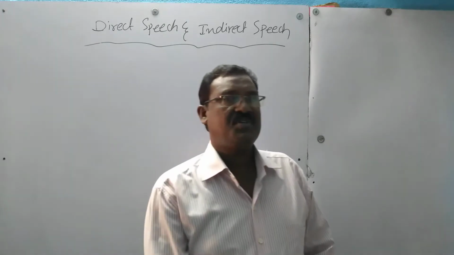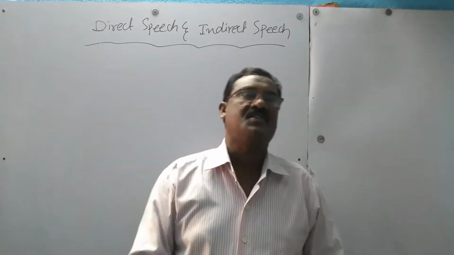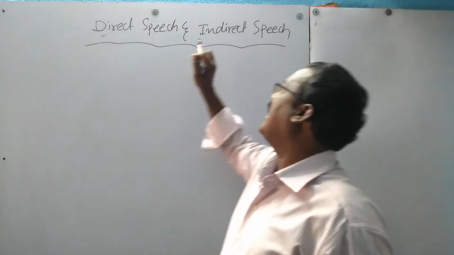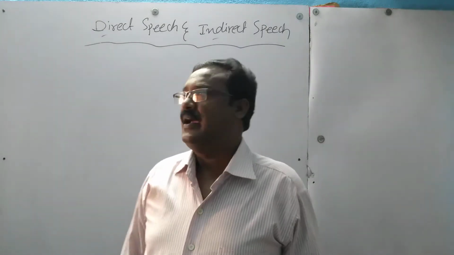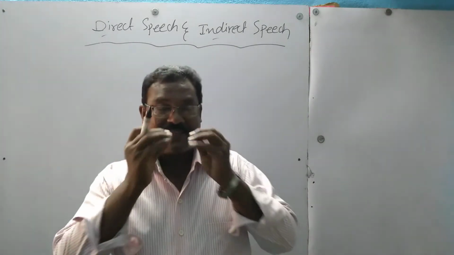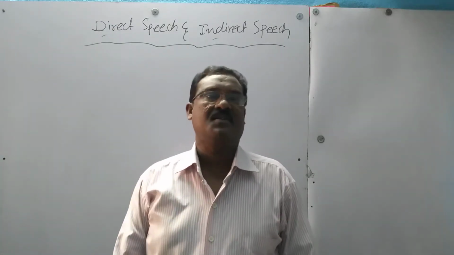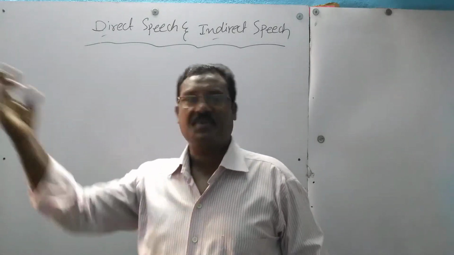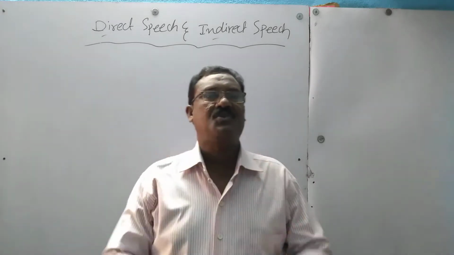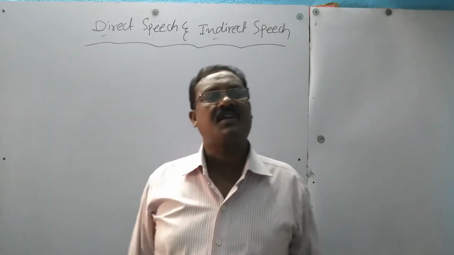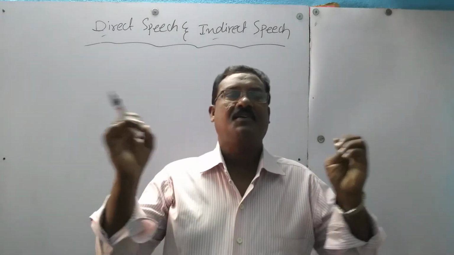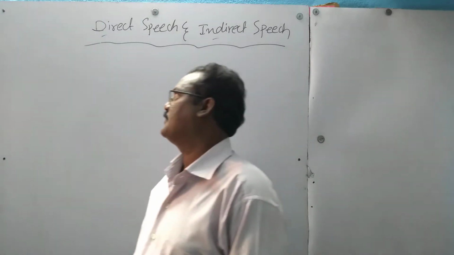So the information we can report in two ways: one is a direct way and one is an indirect way. Direct way means exactly the words that came from the mouth of the person, from your mouth or from the mouth of others. Exact words, if you write between inverted commas, that is called direct speech.